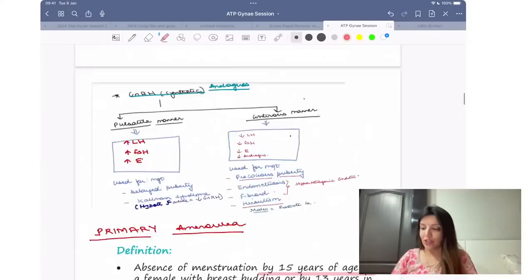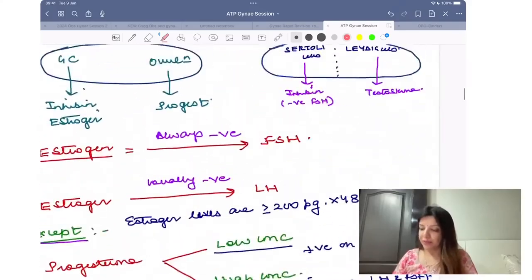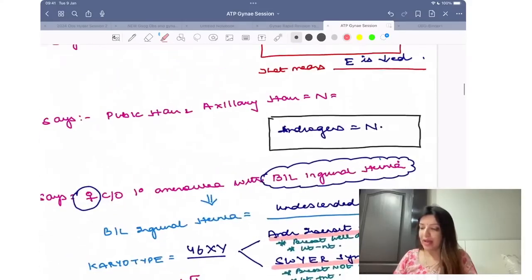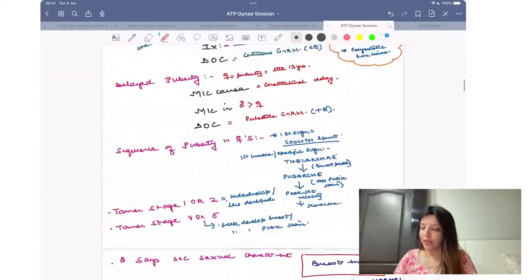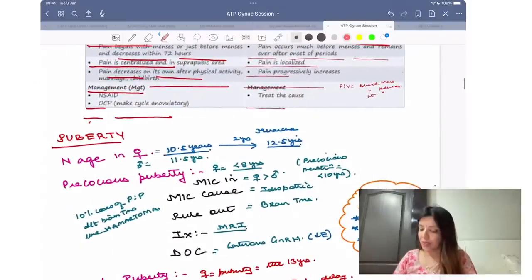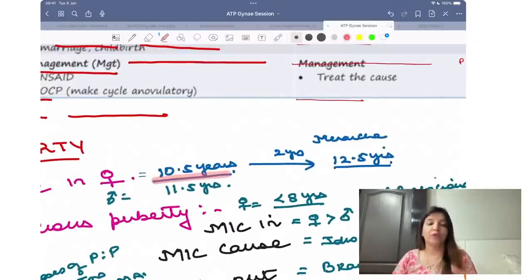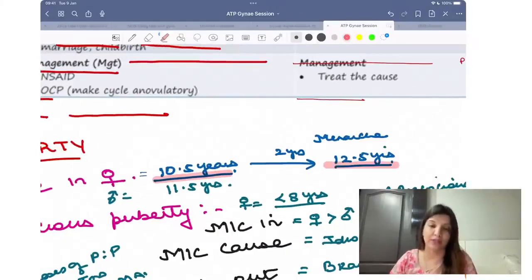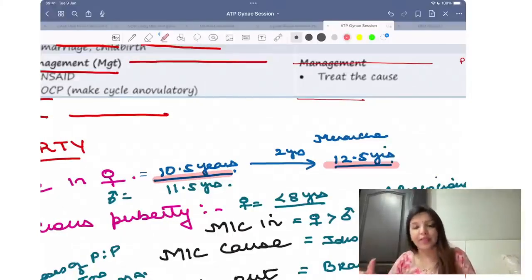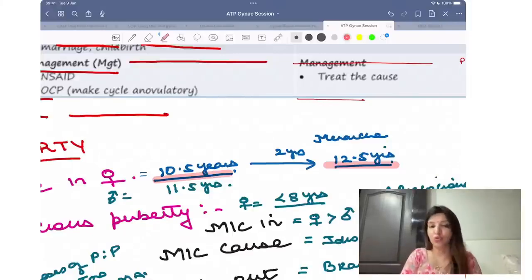Second definition. Just now I was telling you that whenever a female has breast budding, that is thelarche, there is a difference of 2 years between puberty and menarche. Whenever a female has onset of puberty, 2 years after that she is going to have menstruation.